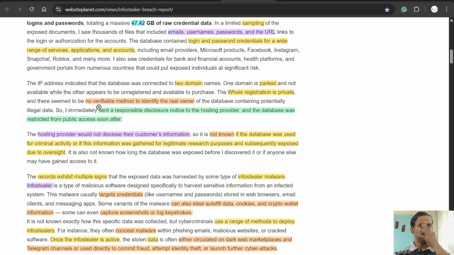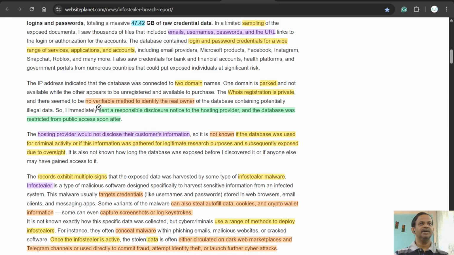When he located the database, he did sampling and found these details. He could have exploited the data more, since it was already available, and used it to get financial benefit as well.